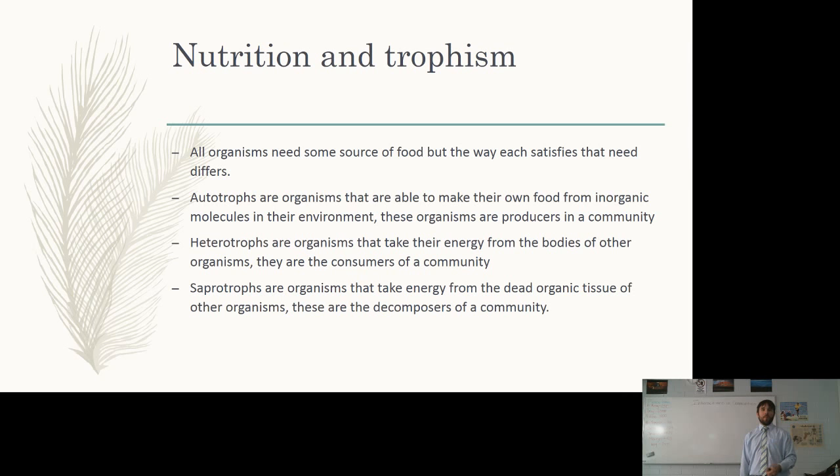And then lastly, we come to saprotrophs, our decomposers. Decomposers, saprotrophs, take energy from the dead organic tissue of other organisms. So they take the organic molecules and they recycle them back into inorganic molecules. And here we can see our cycle. Autotrophs, inorganic to organic. Heterotrophs, organic to organic. And saprotrophs, organic to inorganic, to go back to the autotroph. So it's a really critical, really important cycle.